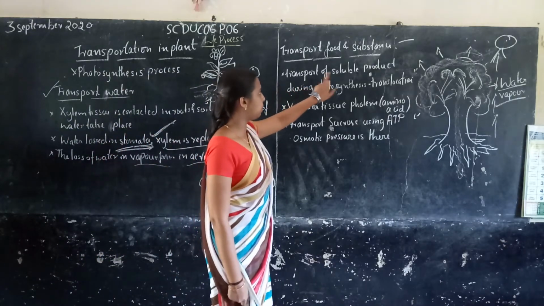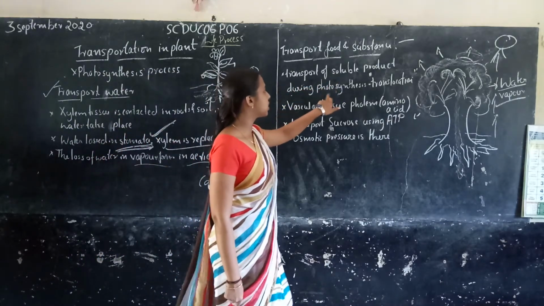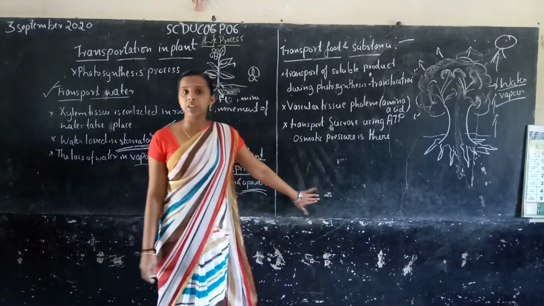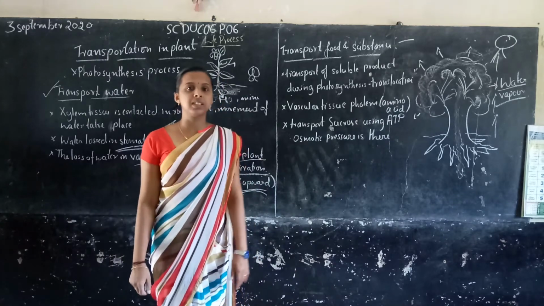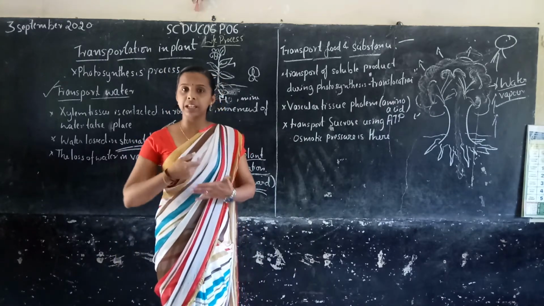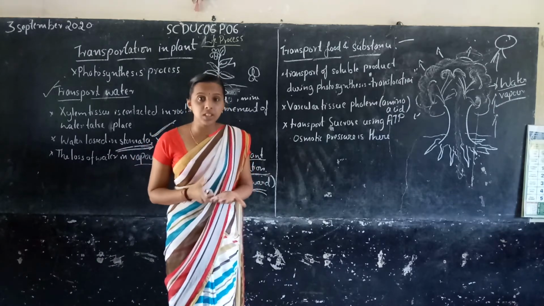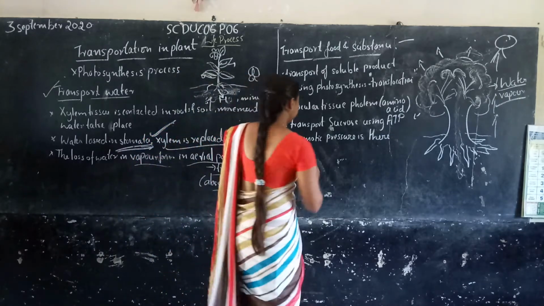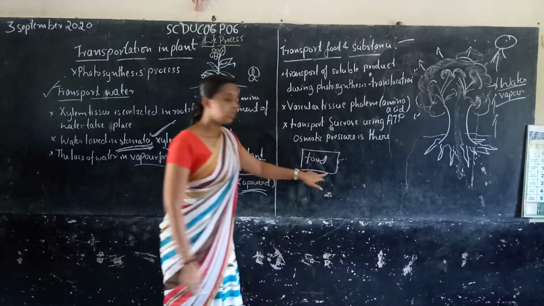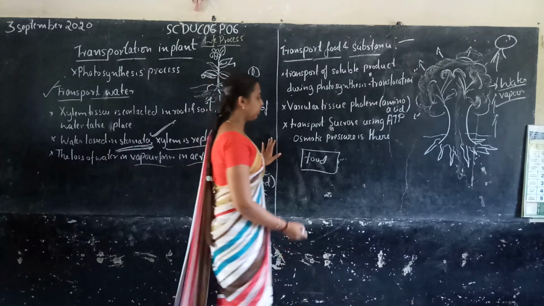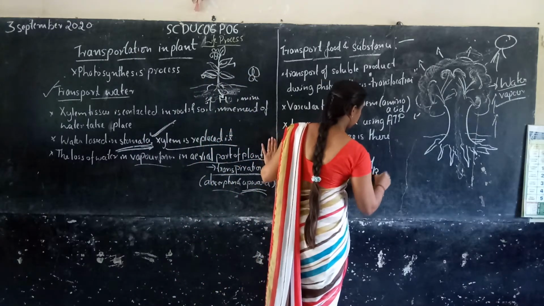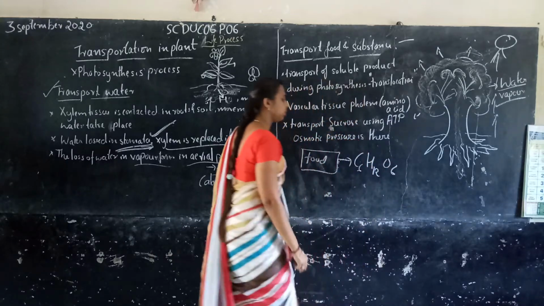Transport of soluble products formed during photosynthesis is called translocation. So here also we need photosynthesis, right? We know what photosynthesis is, I am not repeating it once again. During the photosynthesis process, what do we get? We get food, right? This is the food. So what food? A carbohydrate or sucrose, sugar, etc.